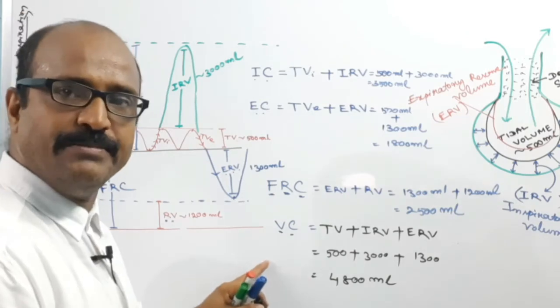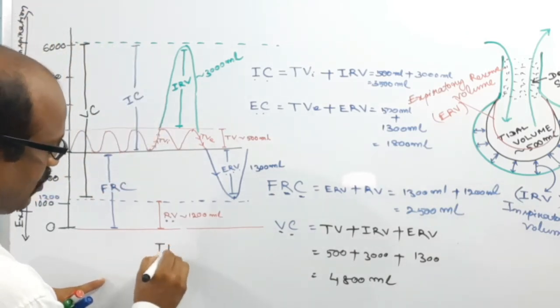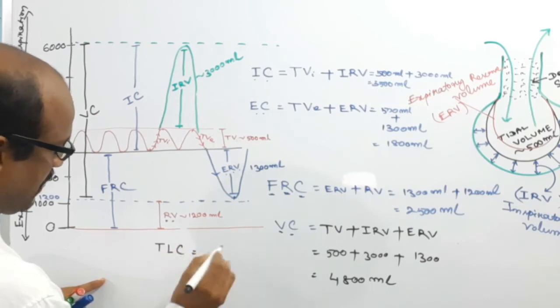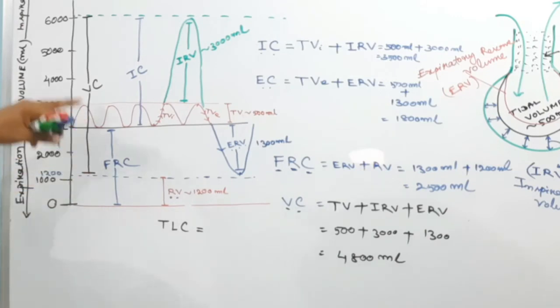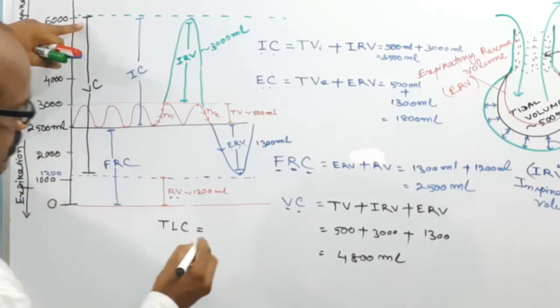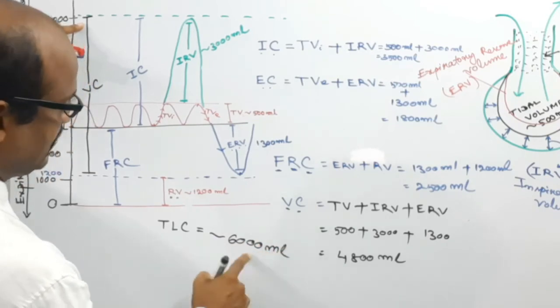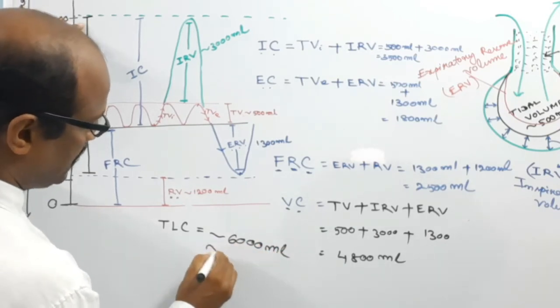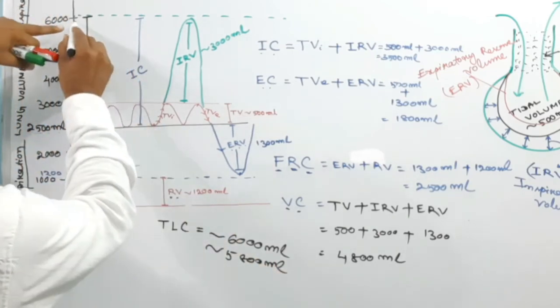Now another parameter is known as the total lung capacity. Total lung capacity in humans goes up to about 6000 ml. In case of male, the figure may be 5800 ml.